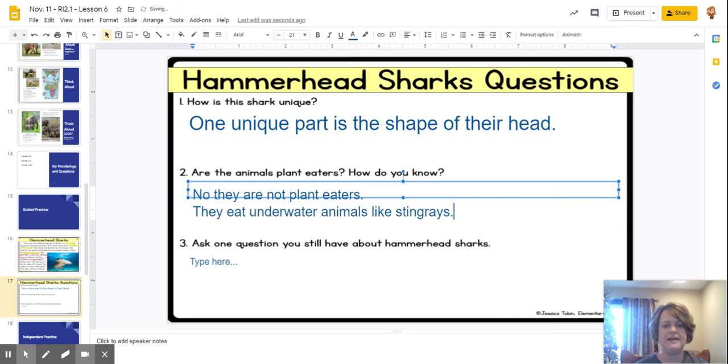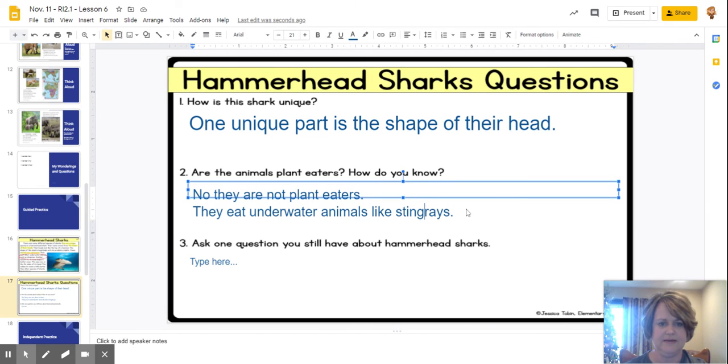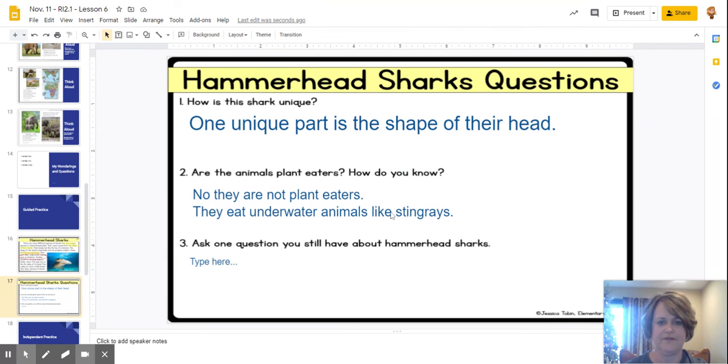Stingrays. Okay? This is also where you could put text evidence, where you could have said, the article tells me they eat underwater animals like stingrays. So you do not have to write that part, but let me show you what that looks like. If my computer is going to work for me today.